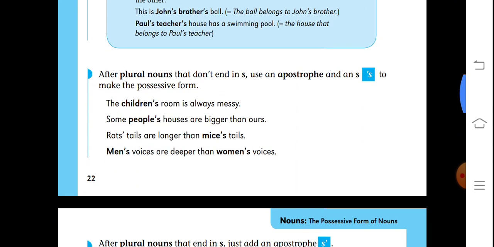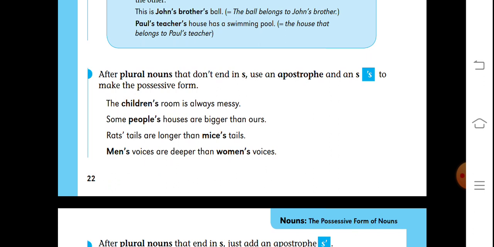Now, after plural nouns that don't end in s, use an apostrophe and an s to make the possessive form. So the children's, here in the end n is there, so we have to use apostrophe and s. Some people's houses are bigger than ours.